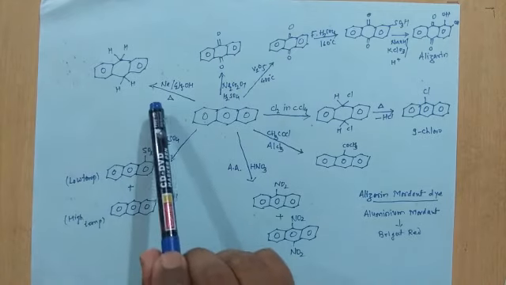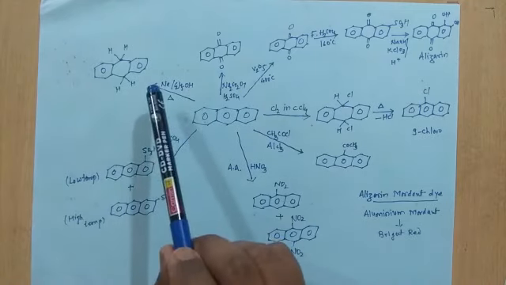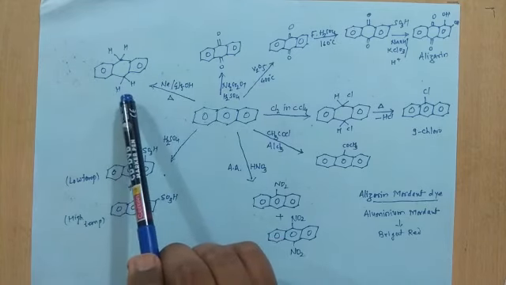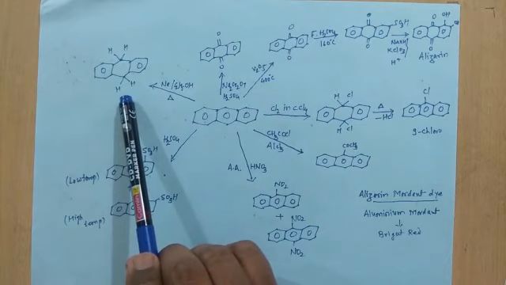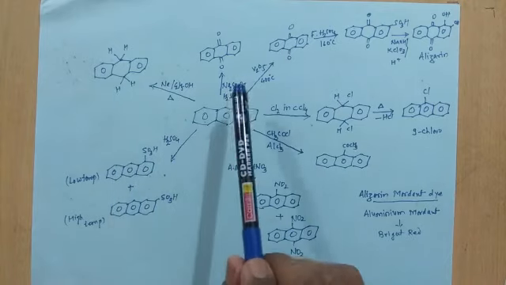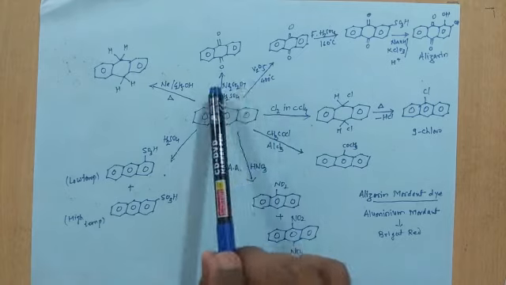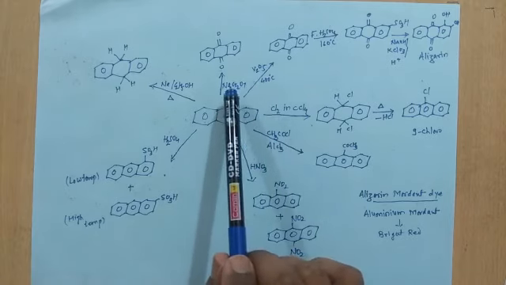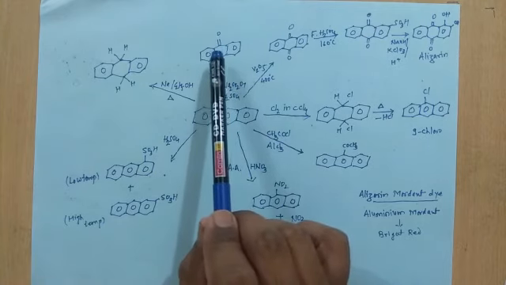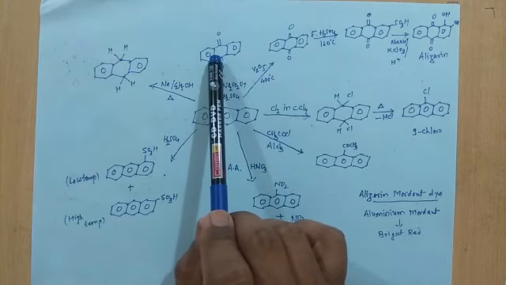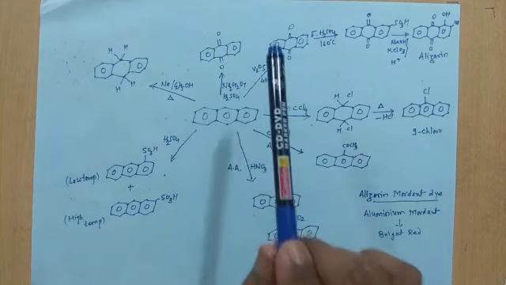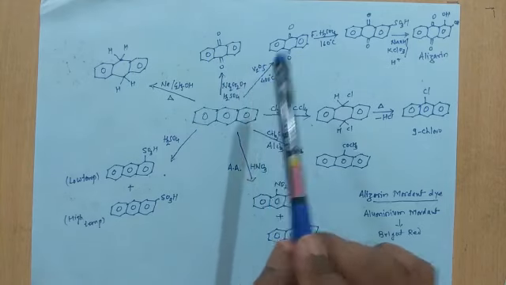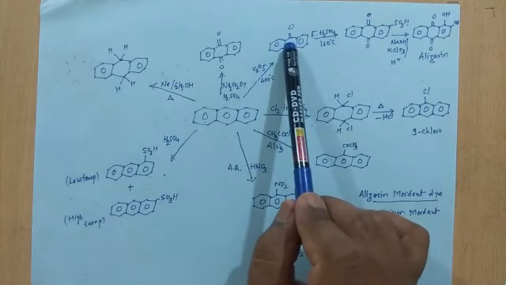Next is reduction. Reduction is carried out in the presence of sodium and ethanol. You will get 9,10-dihydroanthracene. Then oxidation. Now there are two different methods of oxidation. First is sodium dichromate in the presence of H2SO4, which will give you 9,10-anthraquinone. Then vanadium pentoxide at 400 degrees Celsius also gives 9,10-anthraquinone.